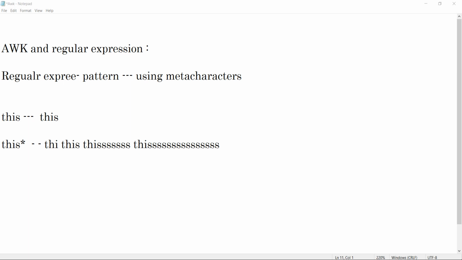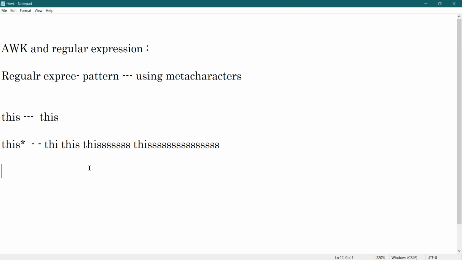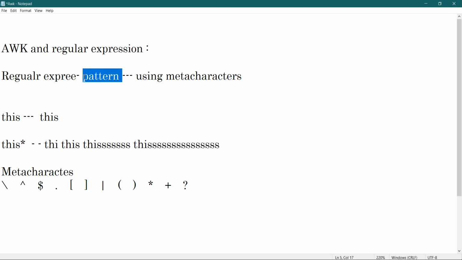So I can make regular expressions using patterns, and in patterns I use meta characters. These are examples of meta characters. We will see how to use them and what they mean in upcoming examples. Regular expressions are made up of patterns, and I make patterns using these meta characters.